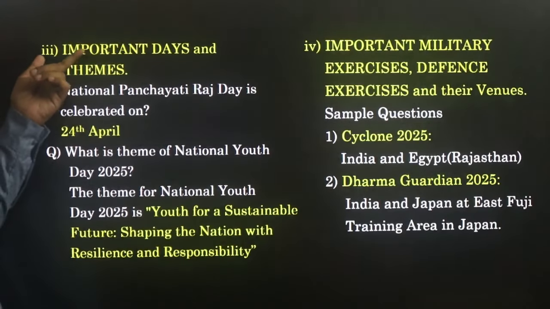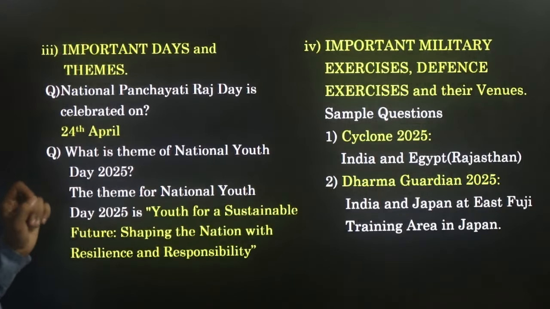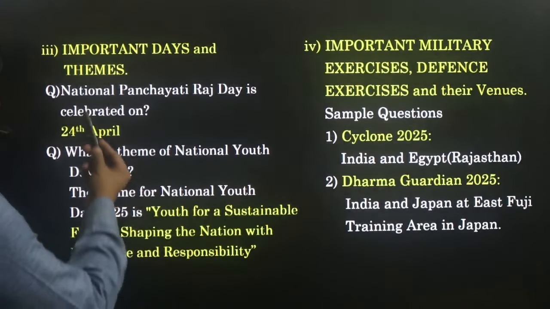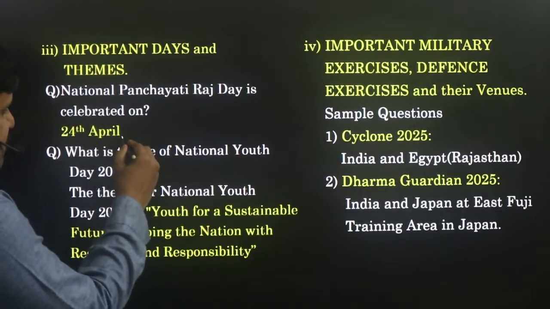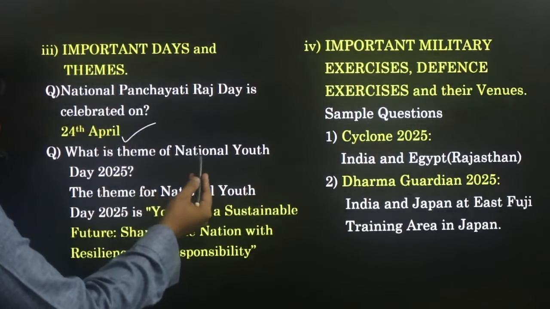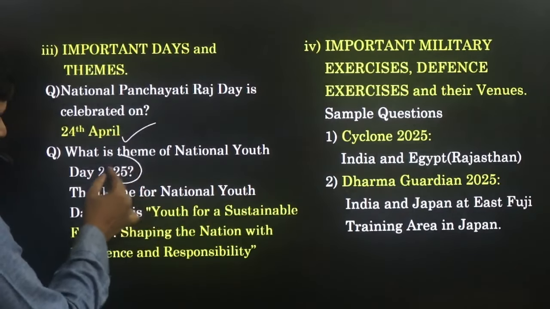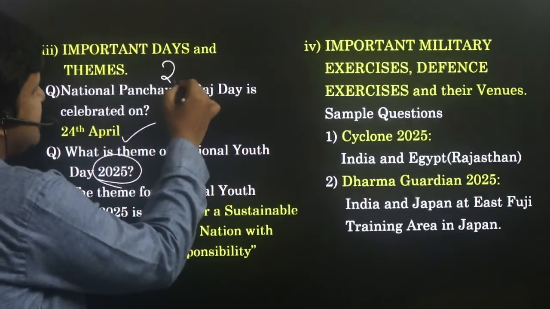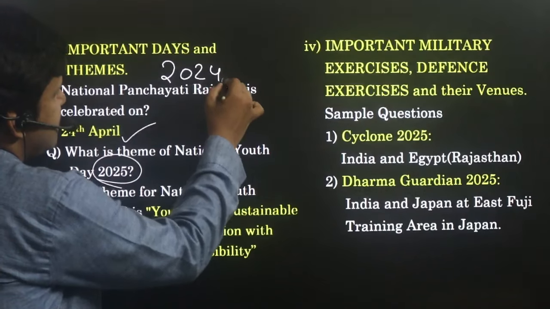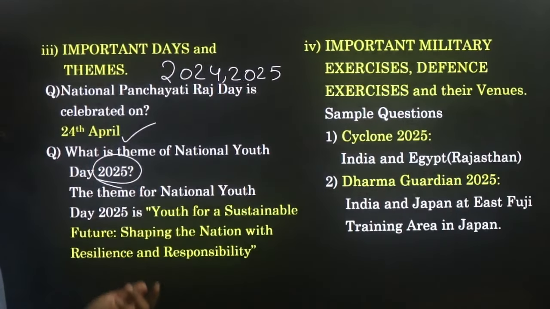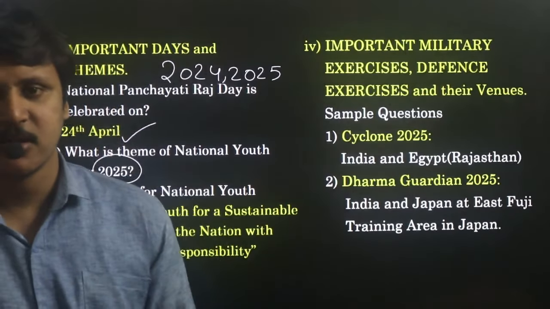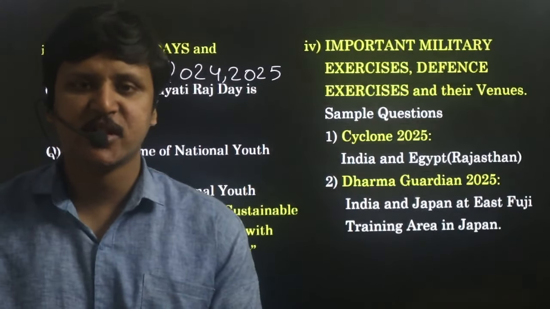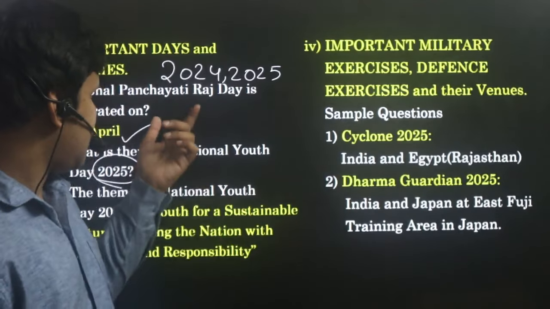While preparing important days and themes, also be selective. Questions can be asked like: National Panchayati Raj Day is celebrated on which day, which is 24th April. Next, what is the theme of National Youth Day 2025? Like this, prepare days and themes from 2024 and 2025, and also prepare all the important days. You can review previous papers for what type of questions are being asked. You can get an idea of that and practice them.